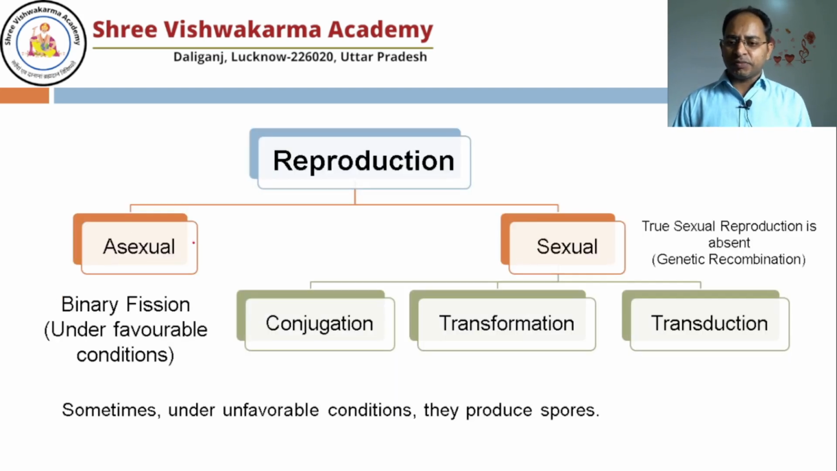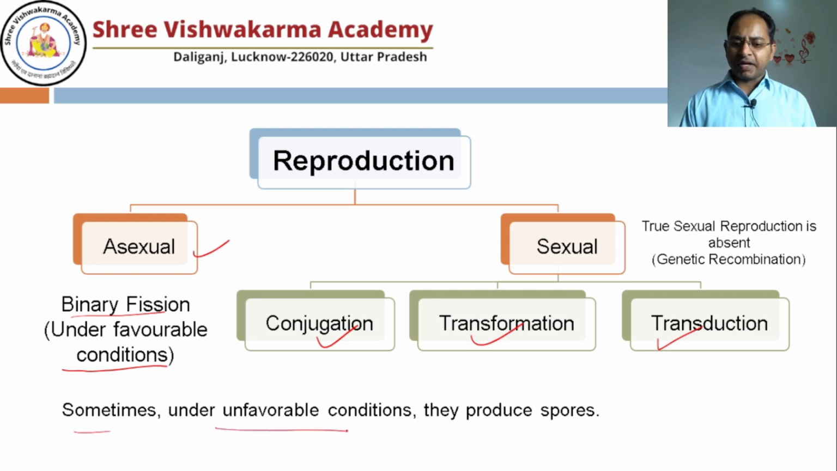So reproduction is of two types. Asexual means binary fission. Under favorable conditions, once plenty of food is available and all the conditions are optimum, bacteria can divide into two. The sexual reproduction is again of three types. I already told you this is not the true kind of reproduction, but you can say it is sexual reproduction. There are three ways: conjugation, transformation, and transduction. Sometimes under unfavorable conditions, bacteria may also produce a spore, a special kind of structure which, when favorable conditions come, will develop into new bacteria.